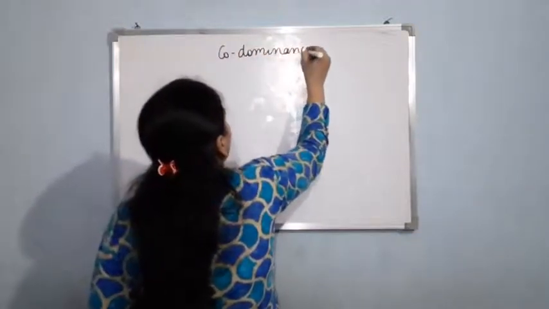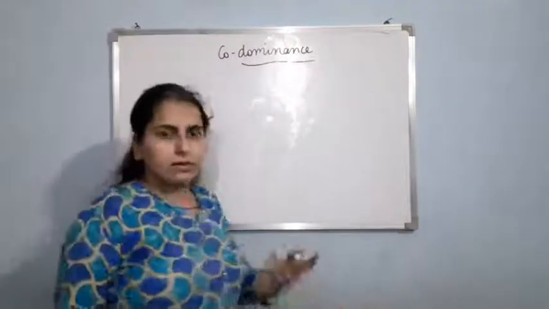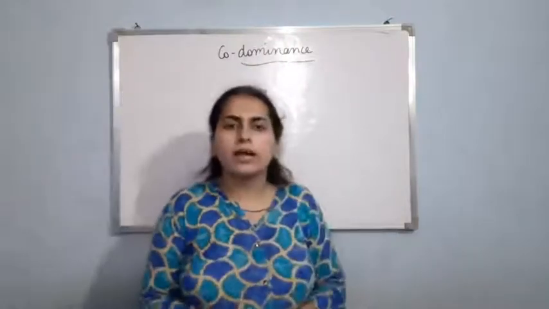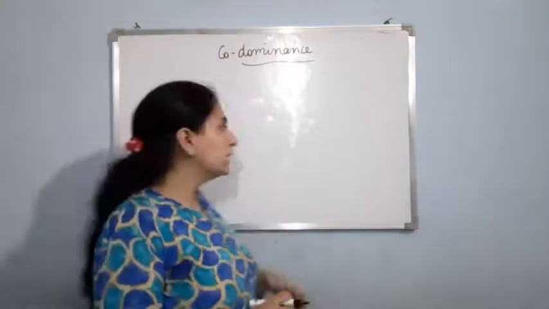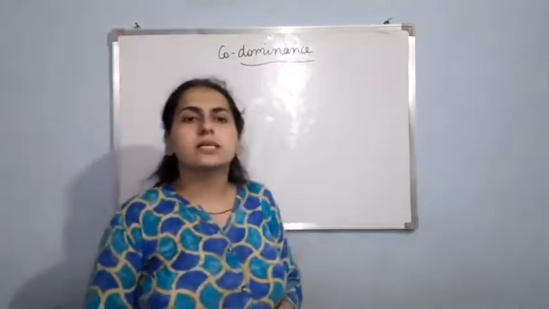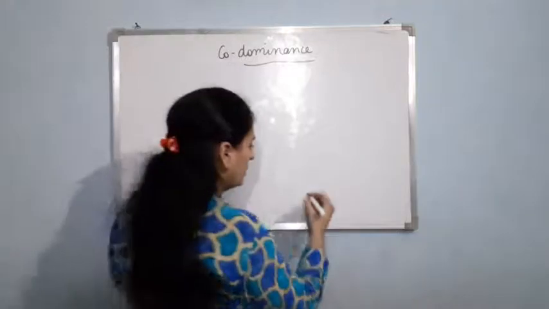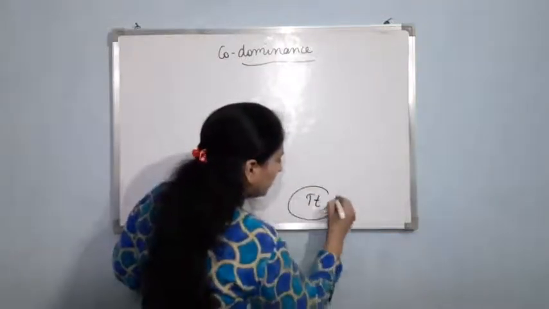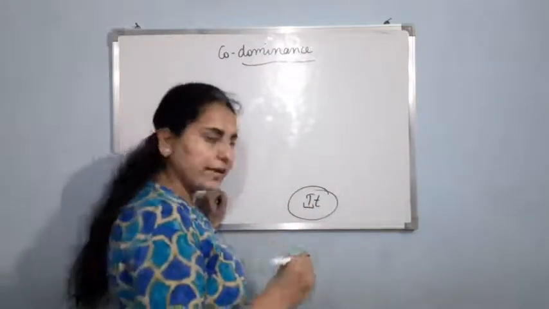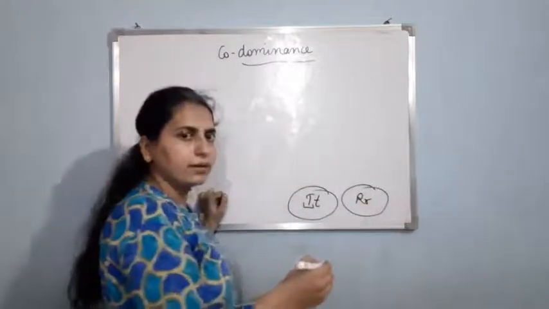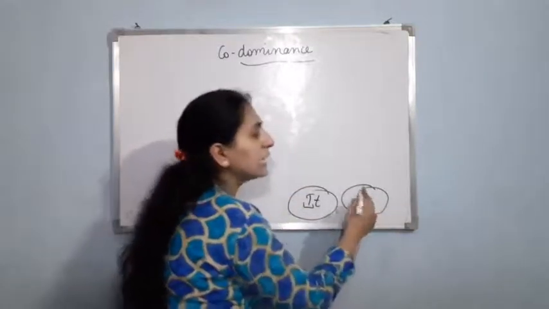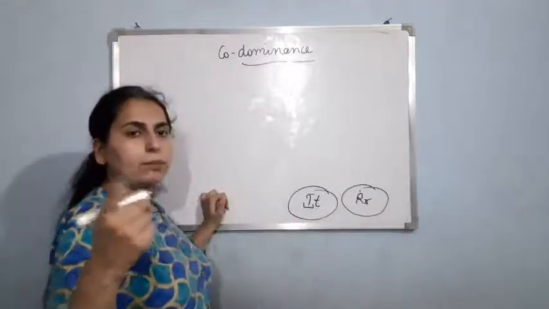Now what is happening in codominance? As we are diploid, we have two alleles for a particular trait. Now in codominance, both the alleles are dominant. Like in capital T, small t, one was dominant, right? In capital R, small r, in the case of snapdragon, this R was incompletely dominant.